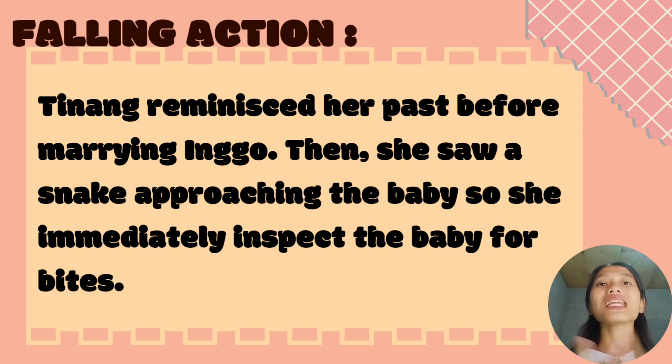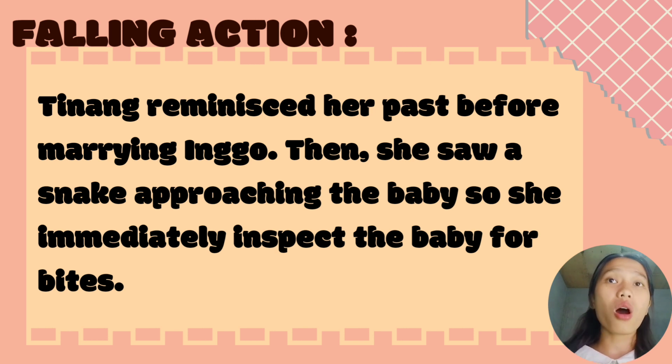So, in the following action, Tinang reminisced about her past before marrying Ingo. So, Ingo is her current husband. So, she was trying to remember how her life was when she was still with her past lover. So, at this point, she was very into her reminiscing. She was very into the thought of what could have been, what could have happened if she waited for her past lover and didn't get married. She was trying to think of the possibilities that could have happened if only she waited. She was thinking about this.